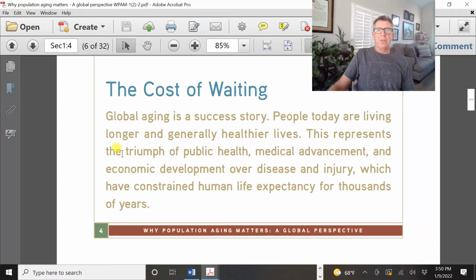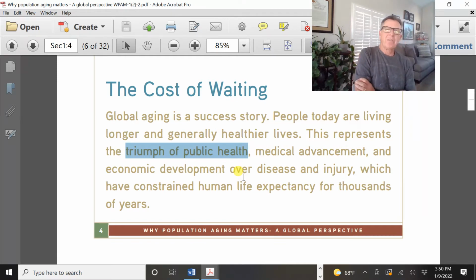Okay, so we're looking at this huge triumph of public health. What we've done with COVID-19, it may be hard to believe. Like I said, we've had roughly 1.5 million people die in our country because of COVID. I know the verified tested sample death for COVID is around 830, 40,000, but realistically we've had a lot more people die. If we didn't have public health and science, we would have had, I don't know, 20 million people die in our country, 30 million people. So it's still a triumph, okay?